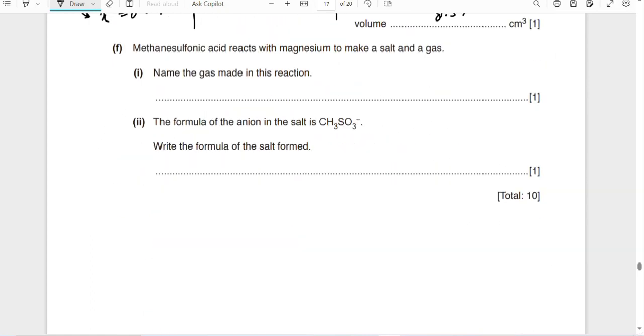Methane sulfonic acid reacts with magnesium to form a salt and a gas. This is the acid, and it reacts with magnesium, this is the metal, to form salt and gas. Name the gas. You know that when an acid reacts with a metal, we get salt plus hydrogen. So this is the gas.